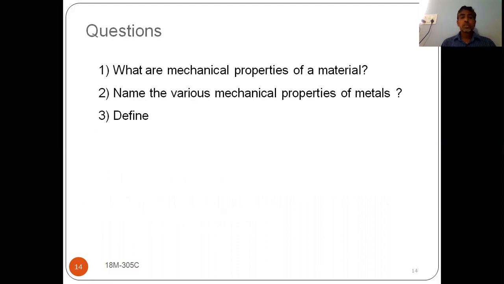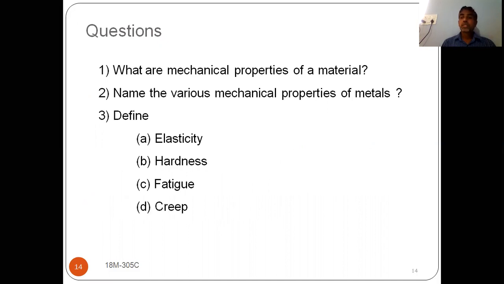So what questions may they ask generally? Which type of questions come in the examination on these topics? What are the mechanical properties of a material? List out what is meant by mechanical properties. How a material behaves when external loads act on it, that shows the mechanical properties, right? So name various mechanical properties of materials.